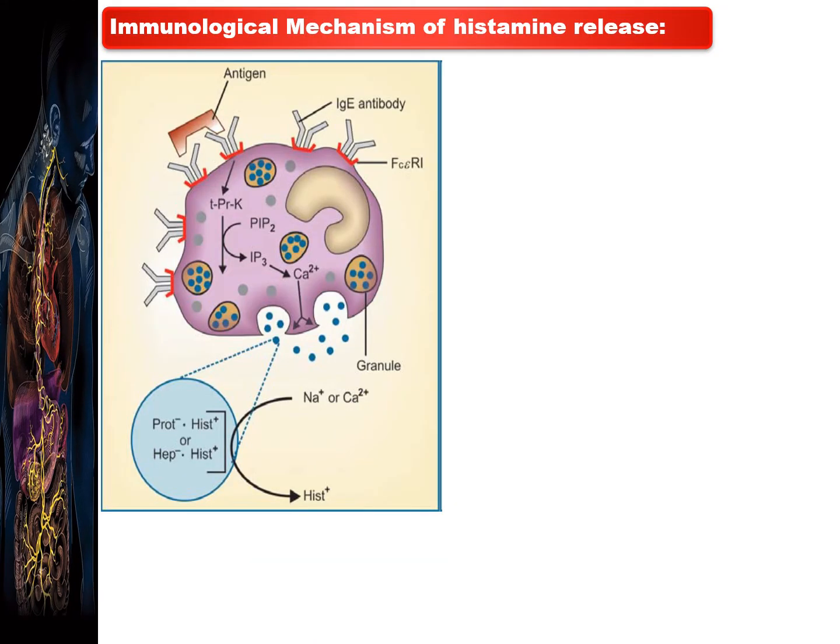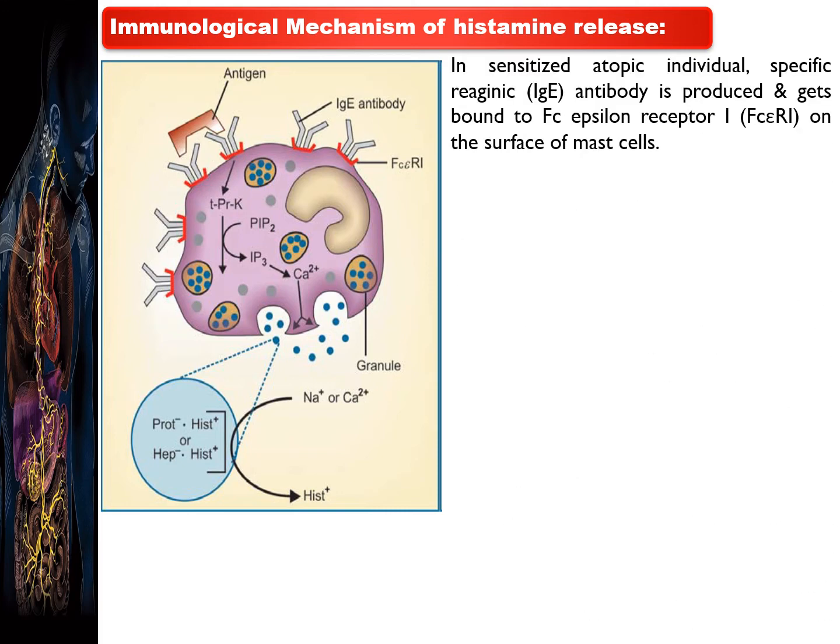Now, in continuation to this, let us discuss in detail the release of the inflammatory mediator, that is histamine. As we know, histamine is present in a complex form. So how does it get released into its free form to target the cells? Let us discuss in detail with the help of this simple diagram. We will discuss this release of histamine step by step.